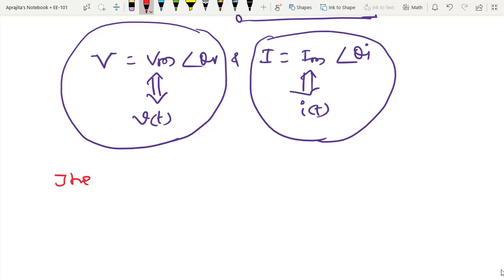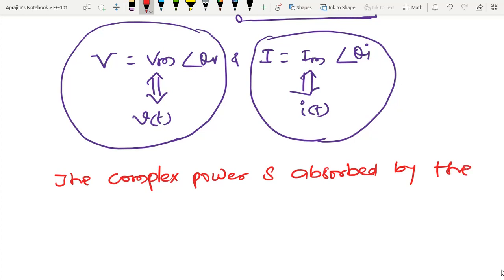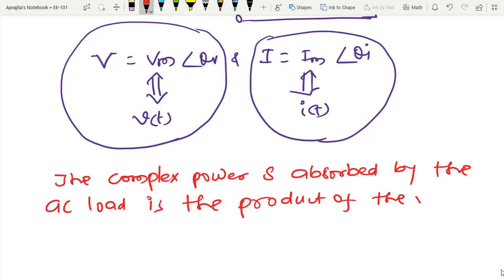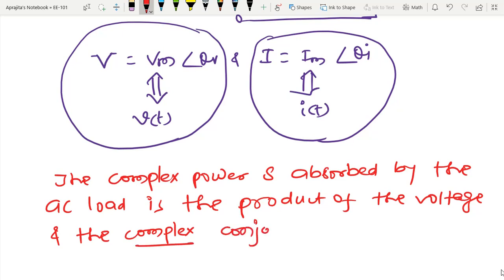The complex power that I am denoting, absorbed by the AC load, is the product of the voltage and the complex conjugate of the current.